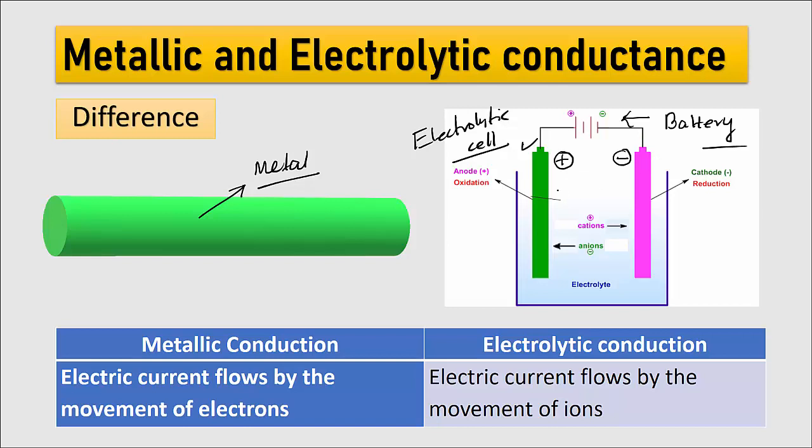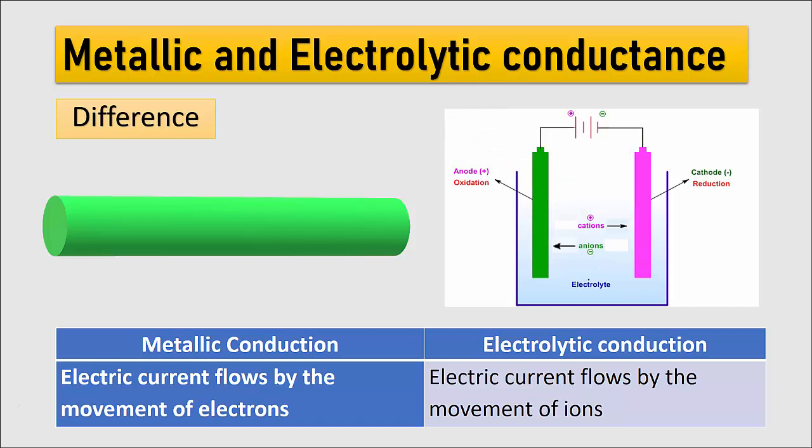So what will happen in the electrolytic cell? There is an electrolytic solution present between the two electrodes. This electrode is positively charged and this electrode is negatively charged. Now say an electrolyte NaCl is dissolved in the solution.